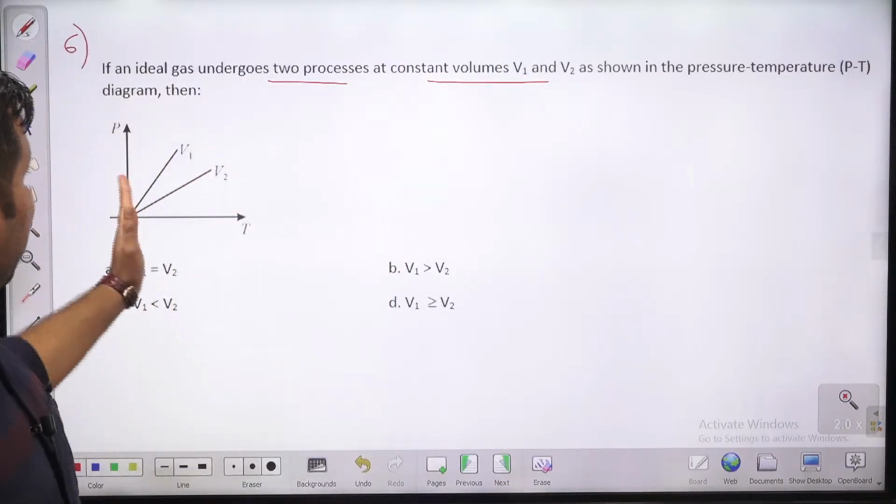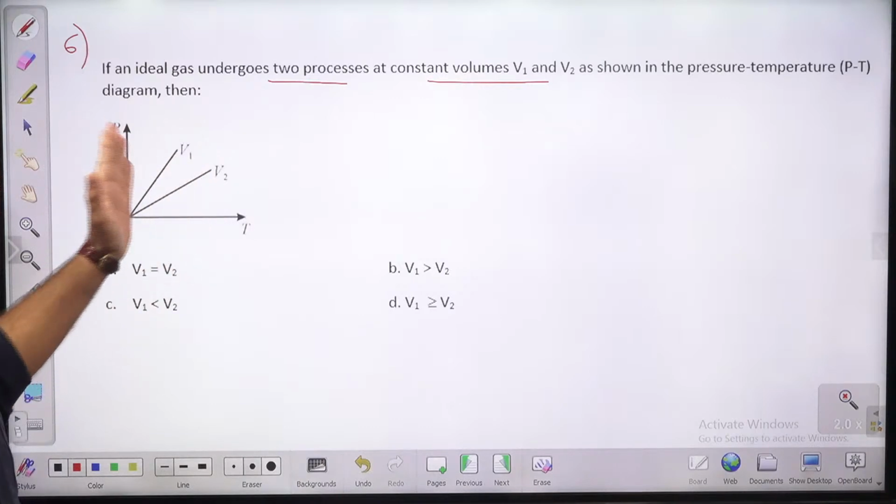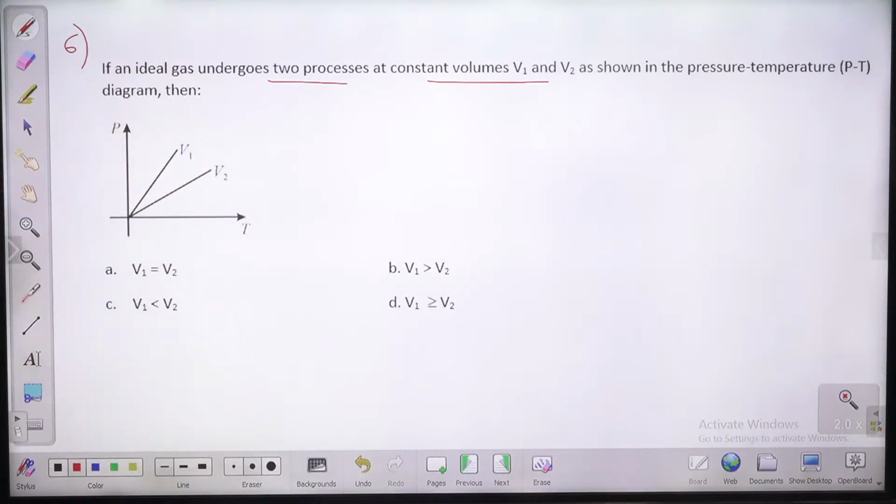He is asking you, this process is at constant volume V1, this process is at constant volume V2, then what is the relationship between V1 and V2? V1 equal to V2, V1 greater than V2, V1 less than V2, या V1 is greater than equal to V2? Read and try to answer, guys.